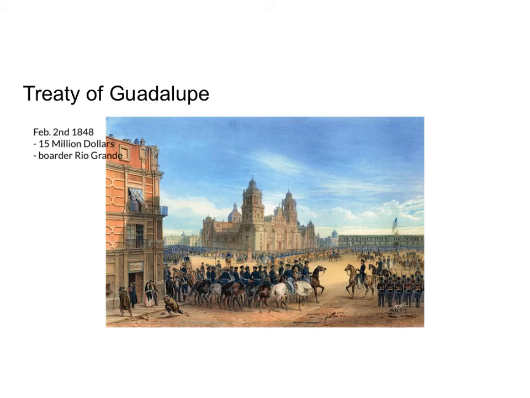And then finally, a few years later, in 1853, we had the Gadsden Purchase. And the Gadsden Purchase, let me spell Gadsden wrong.